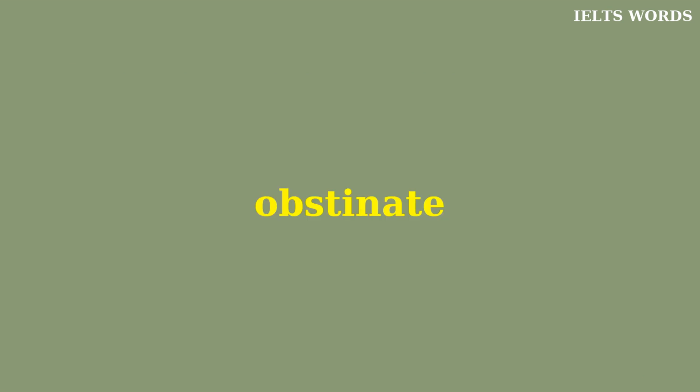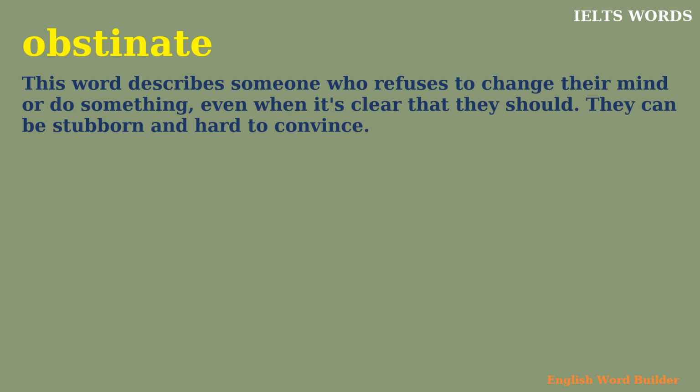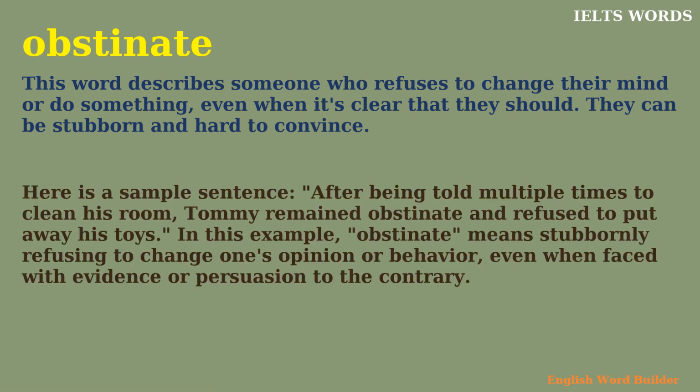Obstinate. This word describes someone who refuses to change their mind or do something, even when it's clear that they should. They can be stubborn and hard to convince. Here's a sample sentence. After being told multiple times to clean his room, Tommy remained obstinate and refused to put away his toys. In this example, obstinate means stubbornly refusing to change one's opinion or behavior, even when faced with evidence or persuasion to the contrary.